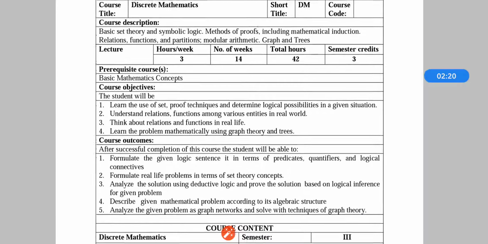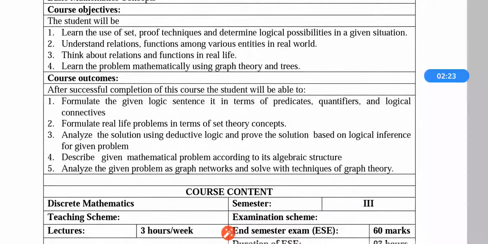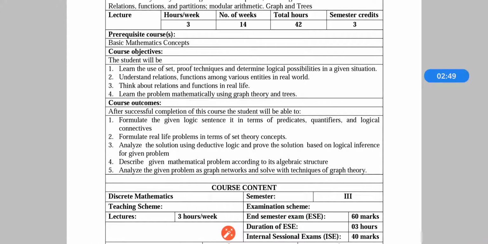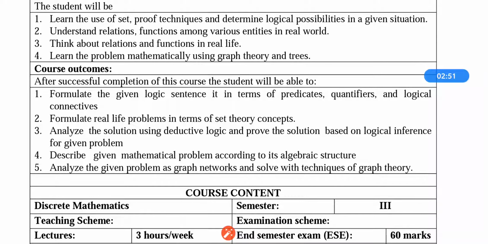The course outcome of this particular subject is, after successful completion of this course, that is discrete mathematics, the student will be able to formulate a given logic sentence in terms of predicates, quantifiers and logical connectives. There are predicates and quantifiers by using which, whatever statement we have, we will be able to convert or formulate that sentence into a logical sentence, and that logical sentence will be connected by predicates, quantifiers and the various logical connectives.